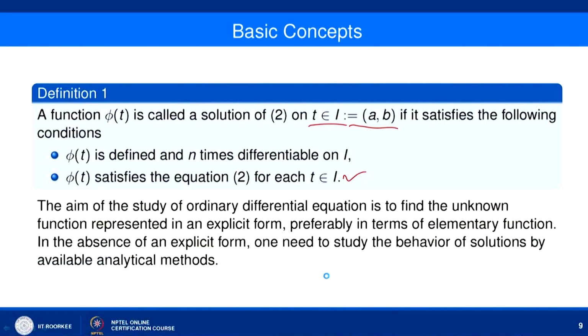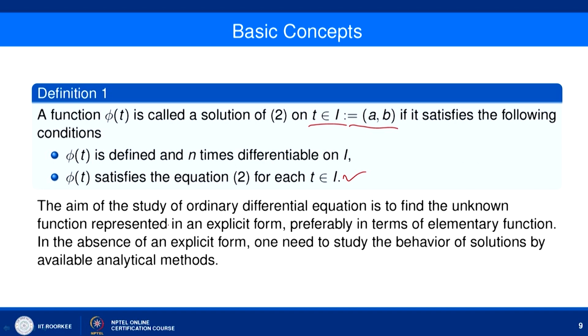This is the definition of a solution, and in all the problems we try to find the solution of the differential equation in terms of this definition.